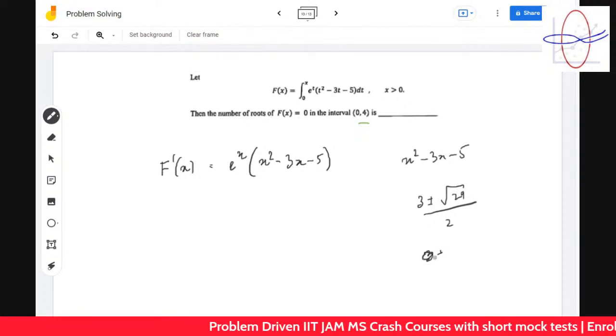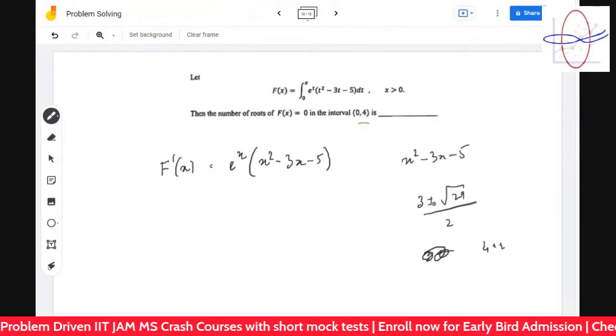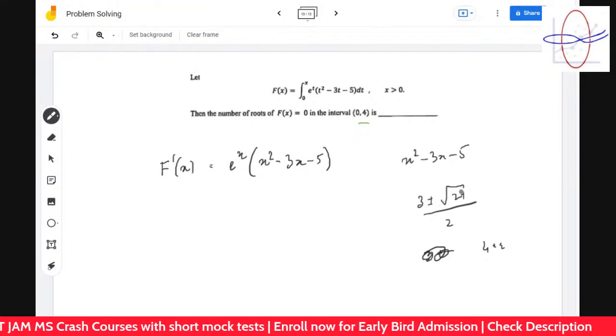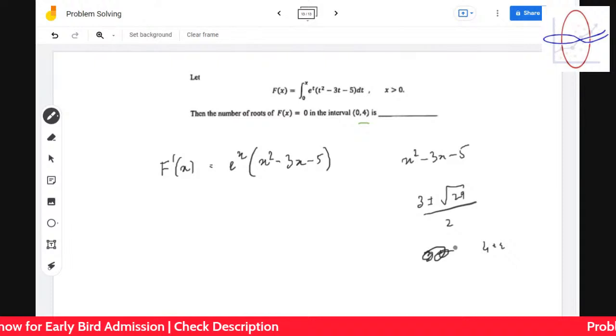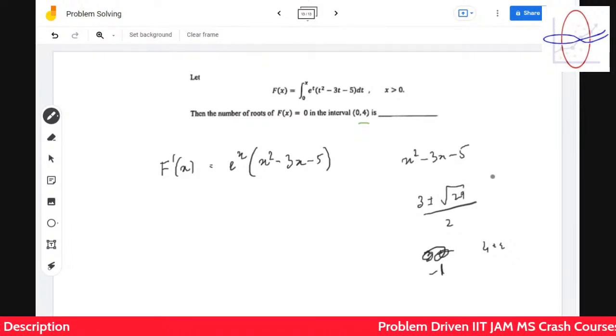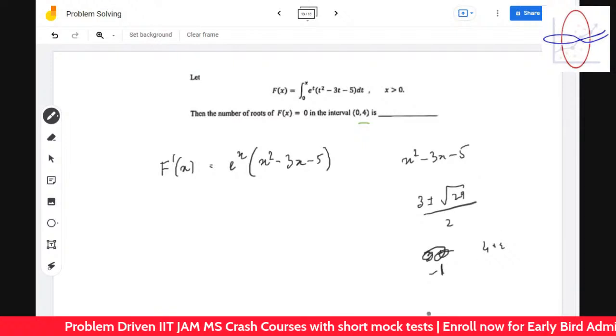So it's 4 plus something, and the other root is 3 minus 5 by 2, so it's less than 0. It's less than minus 1. Minus 5 minus some epsilon, so it's minus 2 minus epsilon by 2, which is minus 1 minus something.